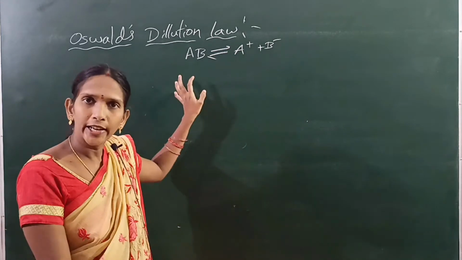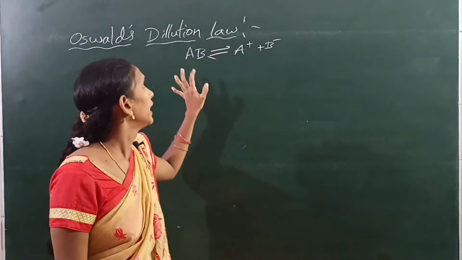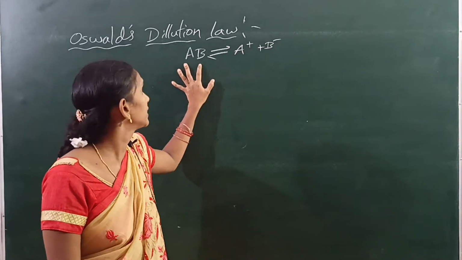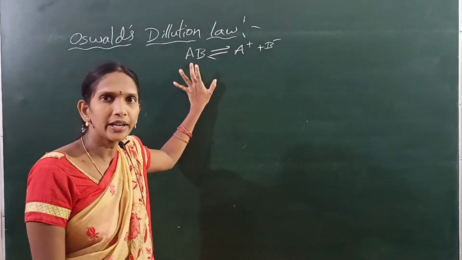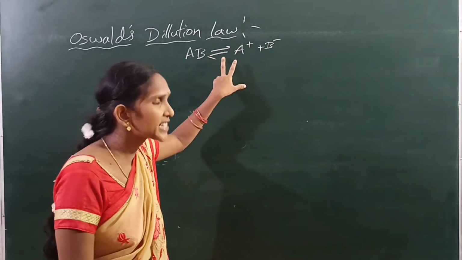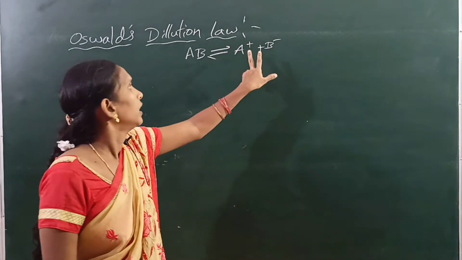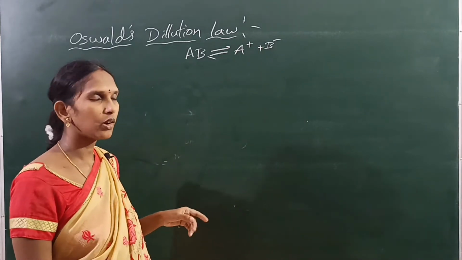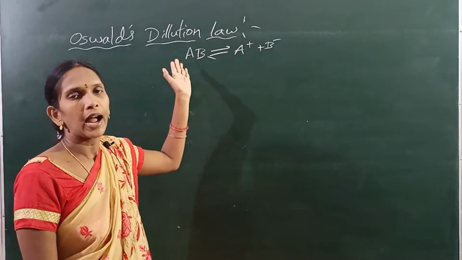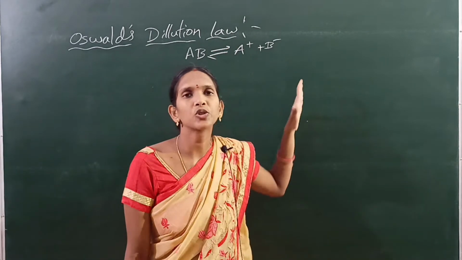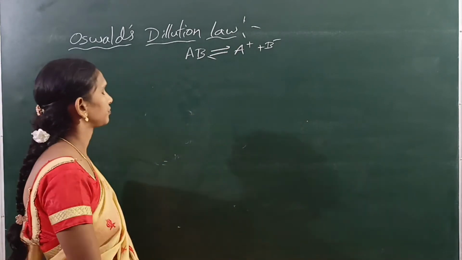That means there exists an equilibrium between the undissociated molecule and the dissociated ions.